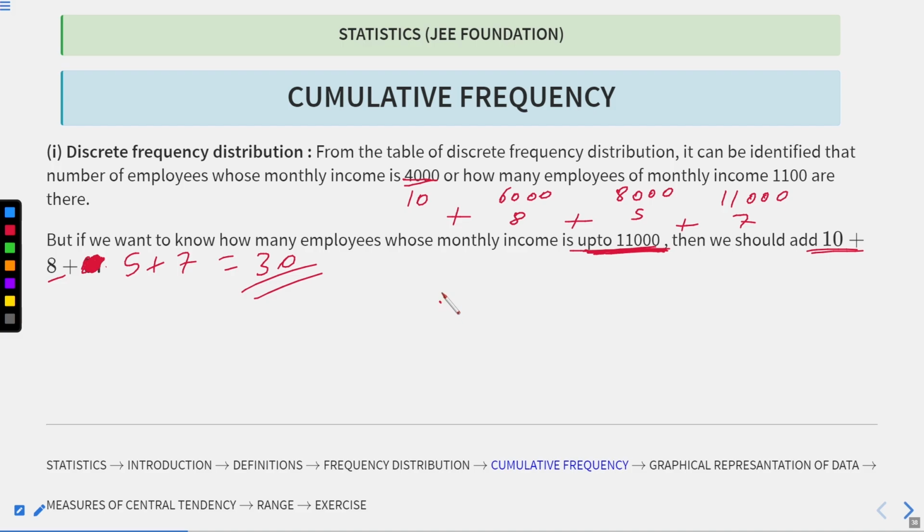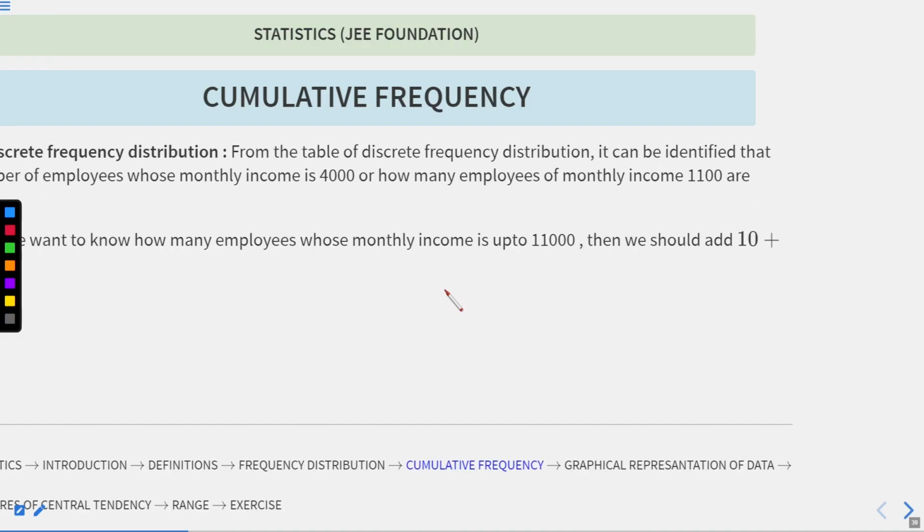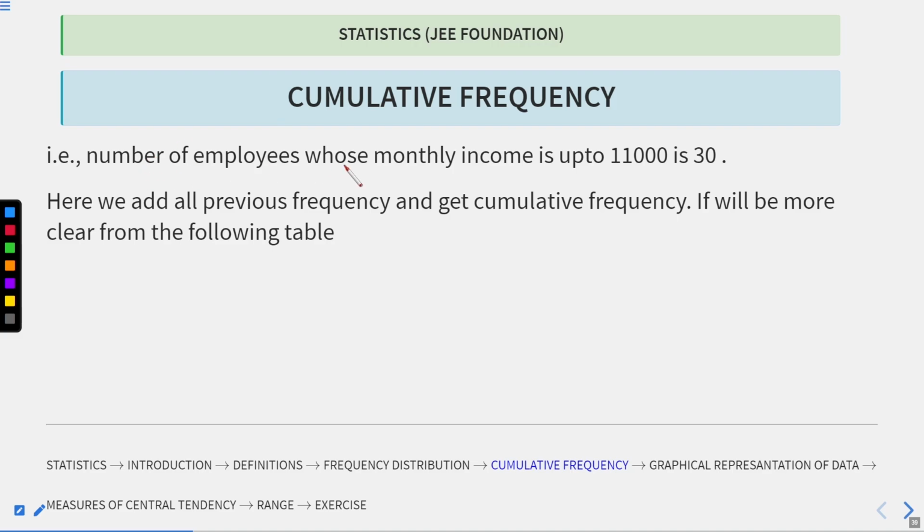Now, seeing next, the number of employees whose monthly income is up to 11,000 is 30, as you saw. Here we just added all the frequencies given to us, and in this we get a new term, which is cumulative frequency.